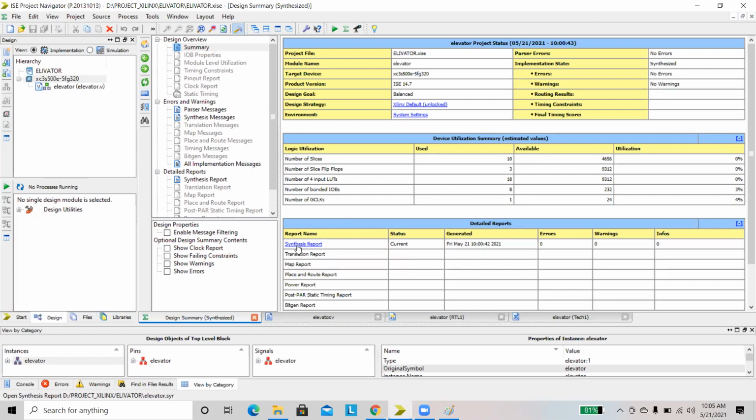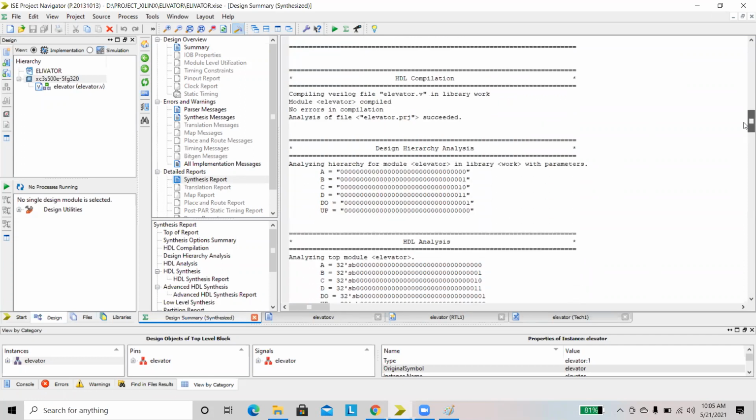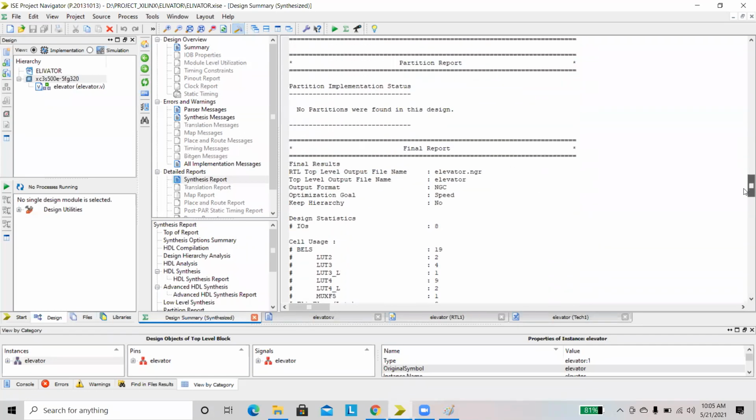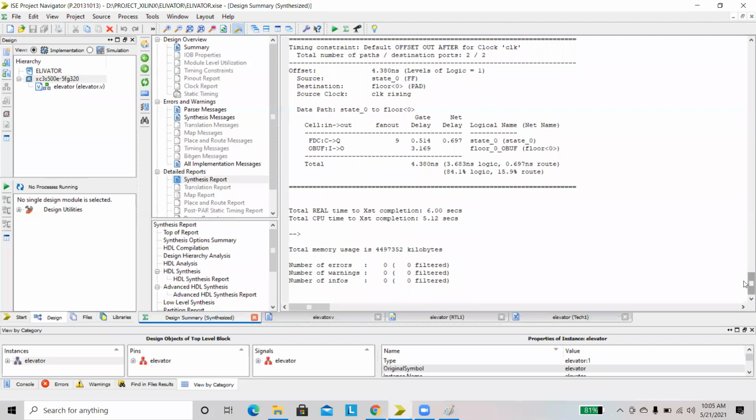Then we will move to the next step, the synthesis report. This is the synthesis report. Click on that, then drag it down. Observe here. Here we have frequency. Frequency is only one of the parameters, and there are also setup time and hold time, input arrival time before clock, and output required time. These also come under parameters. And here we have delay, right? This is the final delay of our design. 4.38 nanoseconds is our design delay.